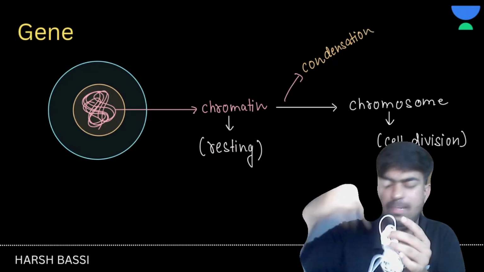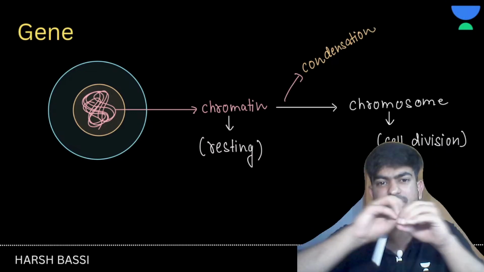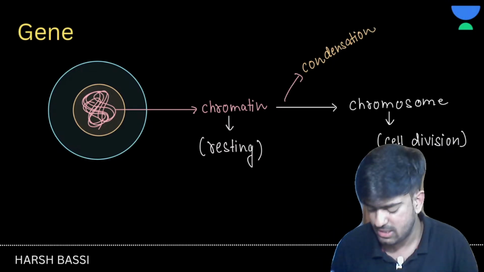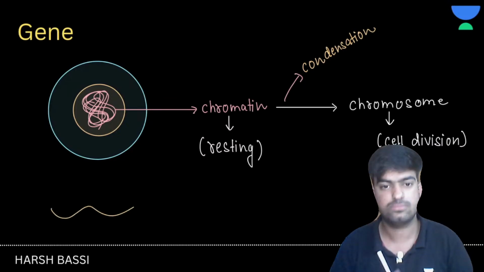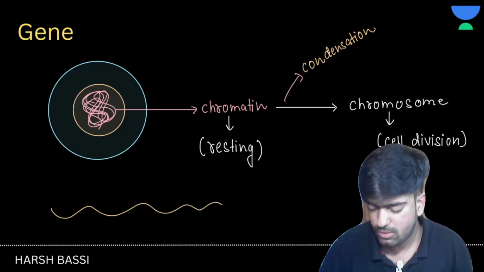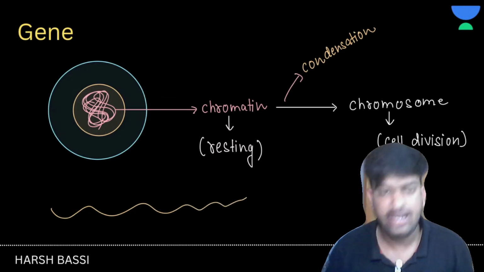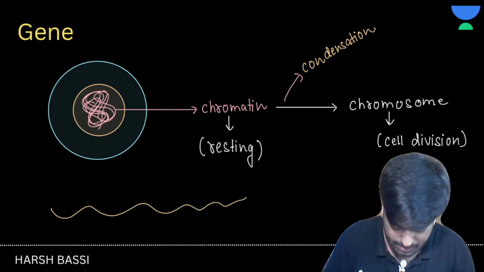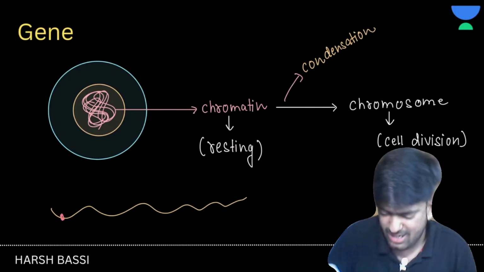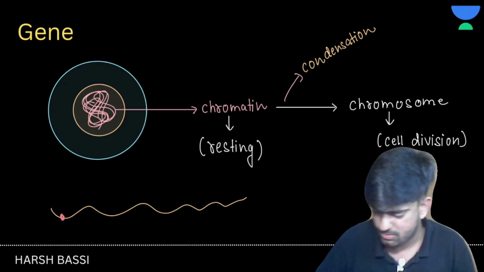Chromosomes will have a thread-like structure which will be known as DNA. So let's suppose this is your DNA. Let me make a diagram in the next page.